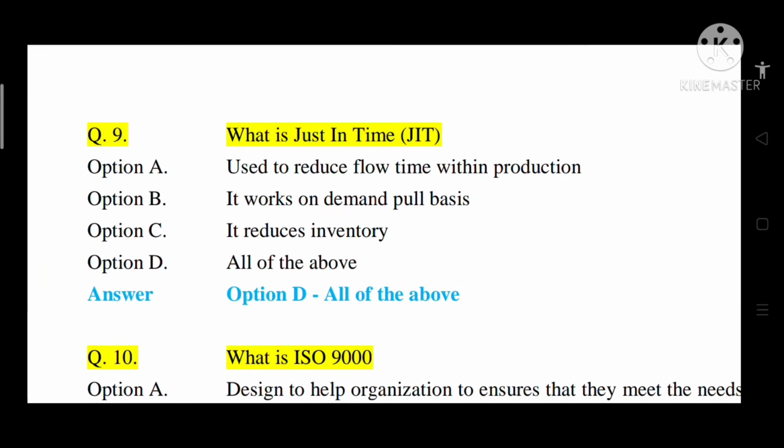Question number 9, what is just in time? Option A, used to reduce flow time within production. Option B, it works on demand pull basis. Option C, it reduces inventory. Option D, all of the above. So correct answer is option D, that is all of the above.